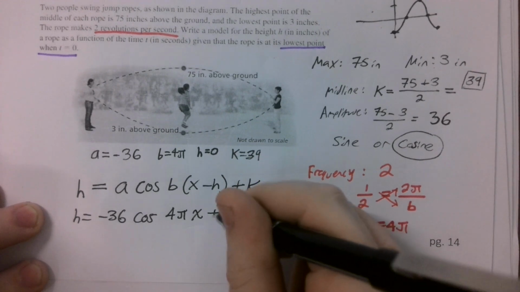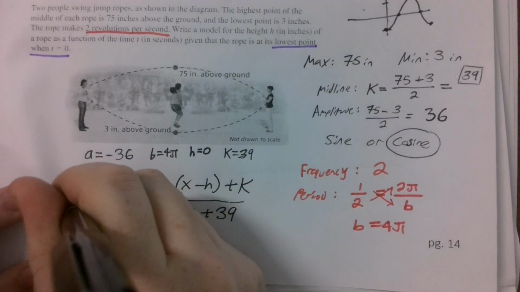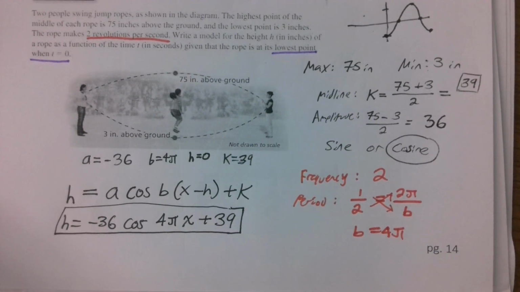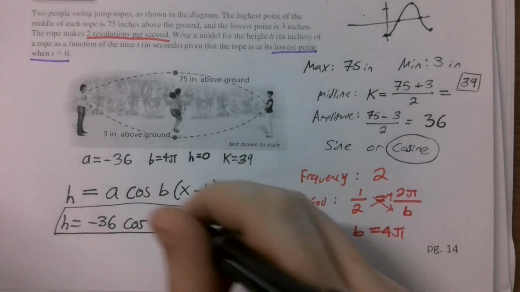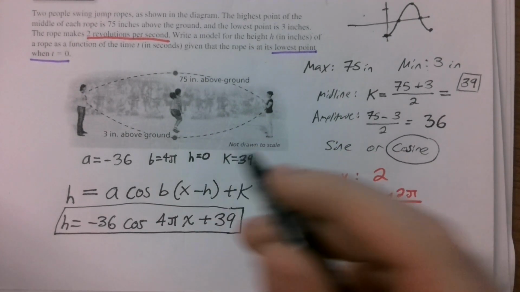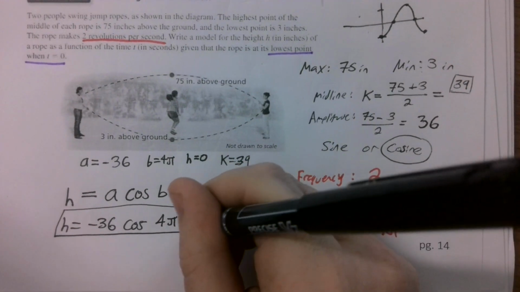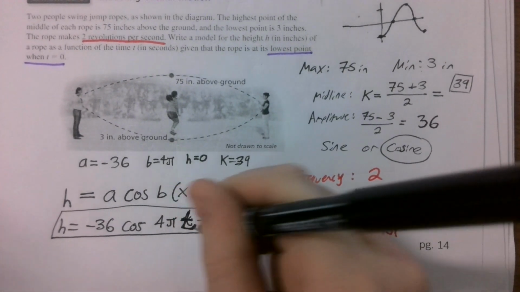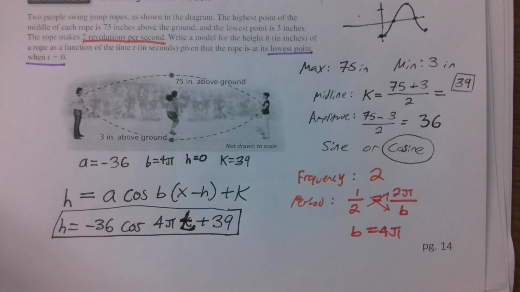And our k value was 39. So this is a model to represent the height of the jump rope. Sweet! Oh, I just realized something, everybody. I forgot to mention that instead of x, we should be using t because it asked for time. So sorry about that, but the concept is still the same.